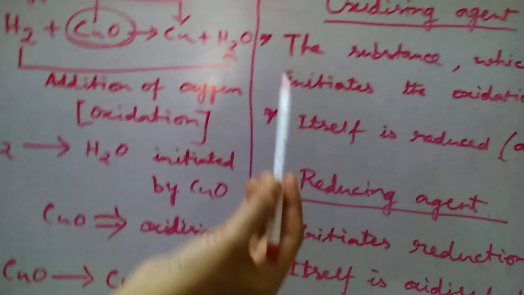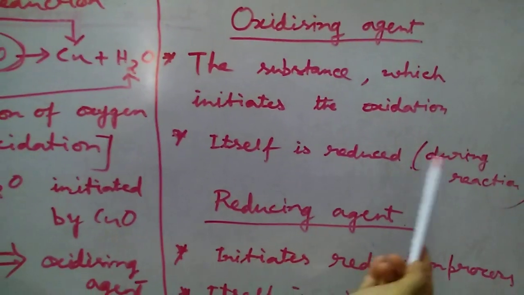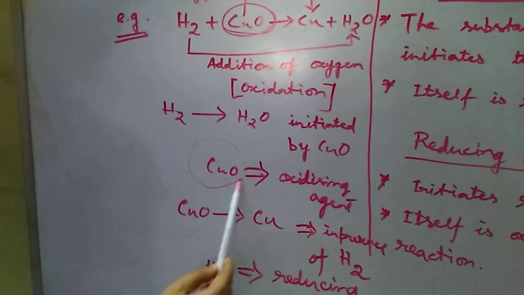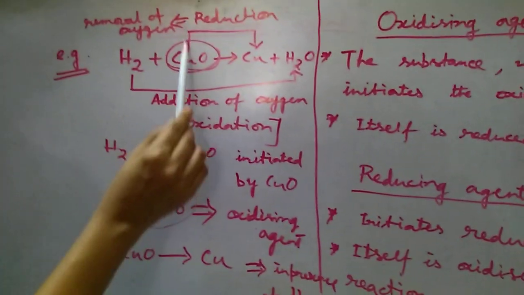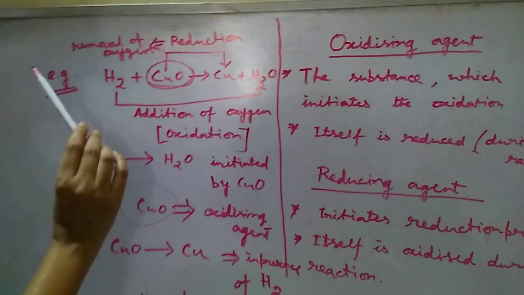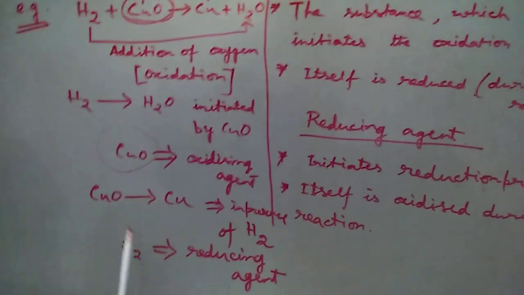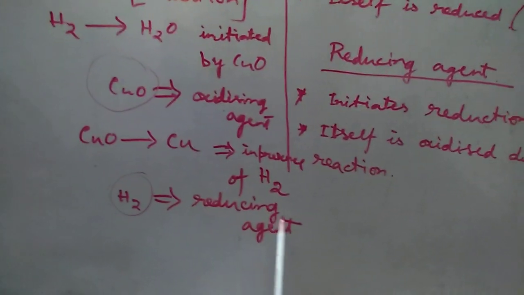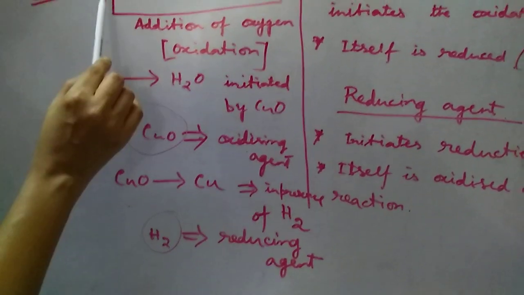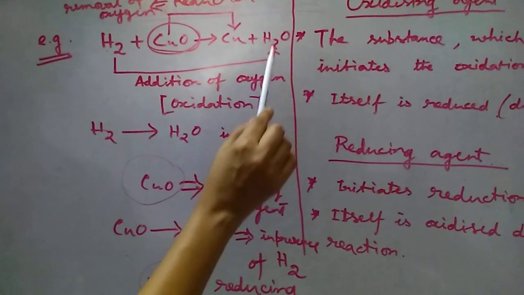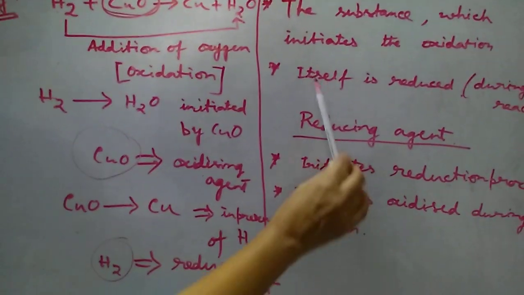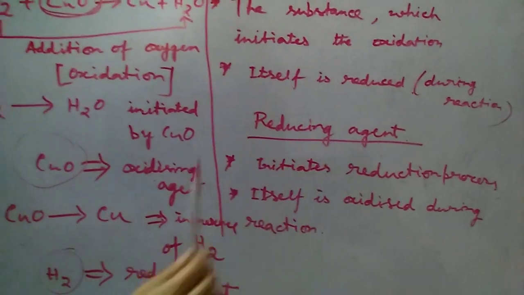One more point is there: oxidizing agent itself is reduced. So if copper oxide is oxidizing agent, it is reduced during the reaction. Reducing agent means itself is oxidized. If hydrogen is reducing agent, in the reaction hydrogen is oxidized to water. That means these two criteria are also proved.